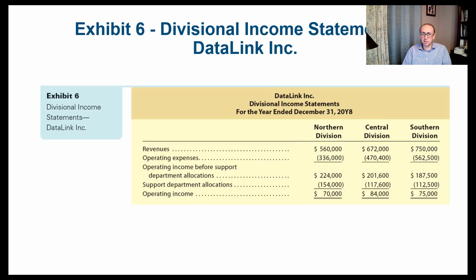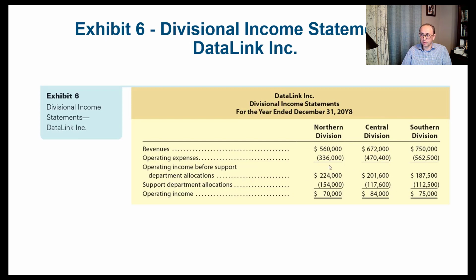Exhibit 6 here shows the divisional income statements for this company called Data Link, which has three divisions. One is the Northern division, the other is Central, and the third one is Southern. They have their revenues, and you can see that the Southern division has the highest revenue. Operating expenses are subtracted from the revenues to get the operating income before the support department allocations.